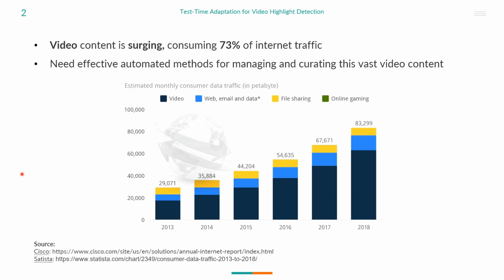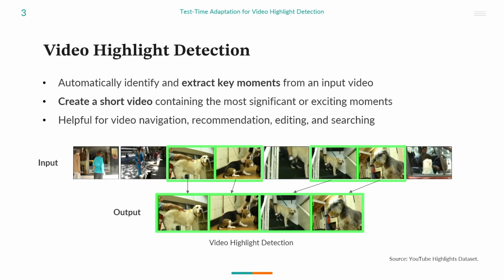Over the recent years, we are seeing a tremendous growth of video data over the internet. It now consumes around 73% of internet traffic. So, to manage and curate this vast video content, we need effective automated methods. Our paper deals with one such method, video highlight detection, which automatically identifies and extracts key moments from a long input video. It is helpful for video navigation, recommendation, editing, and searching.